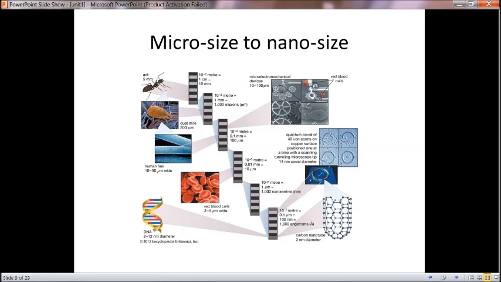So this is a pictorial view for micro size to nano size differentiation.